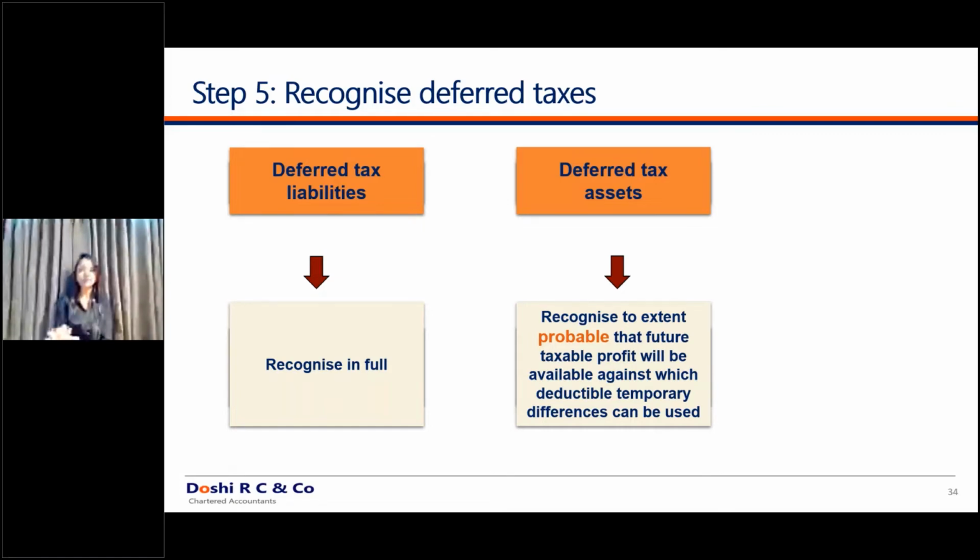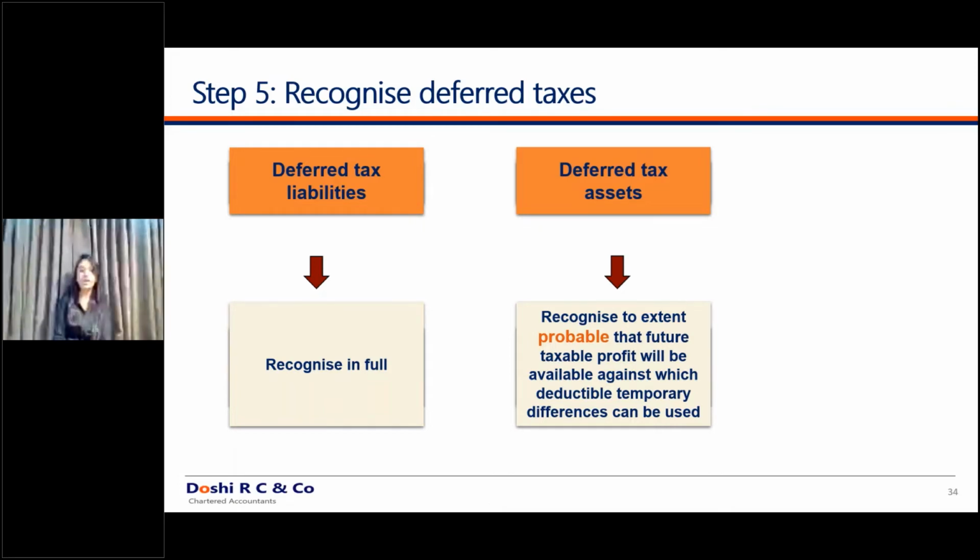Under Ind AS, you don't have any such bifurcation. On any type of DTA, you can recognize a DTA if you have a probability that future profits will be available. Virtual certainty is as good as a 95% certainty that you require. As an auditor, you used to require firm contracts on hand that future profits will be available as support for recognition of deferred tax assets.